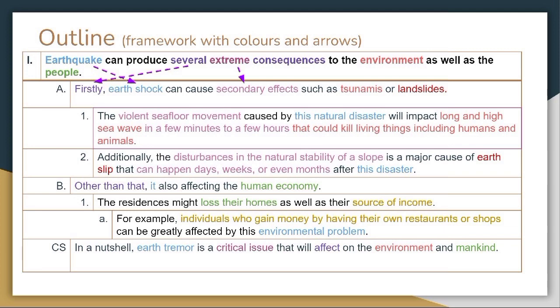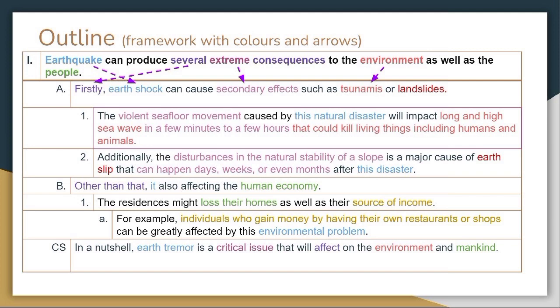Next, we can see that secondary effects is in the same color as extreme. This shows that secondary effects is one of the extreme consequences of earthquake. Next, we can also see that tsunamis is in the same color as environment. This is because tsunami is the effect on the environment. Landslides are also the effect on the environment. However, different color is used to differentiate subpoint 1 and subpoint 2.